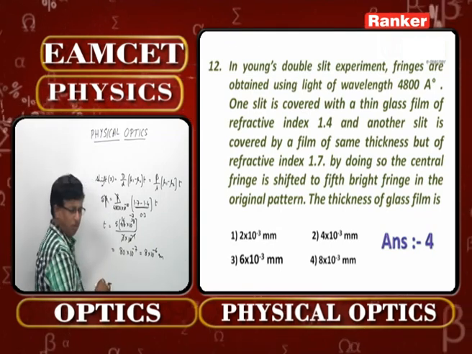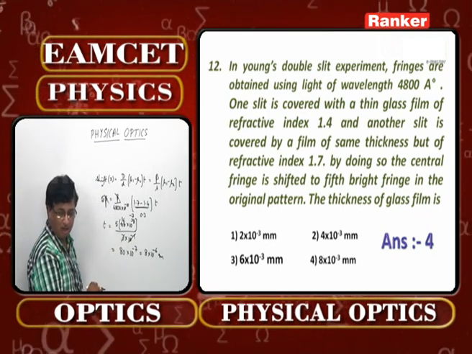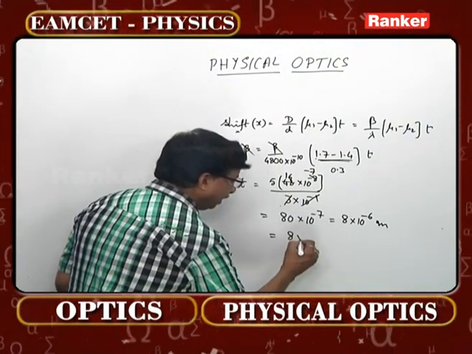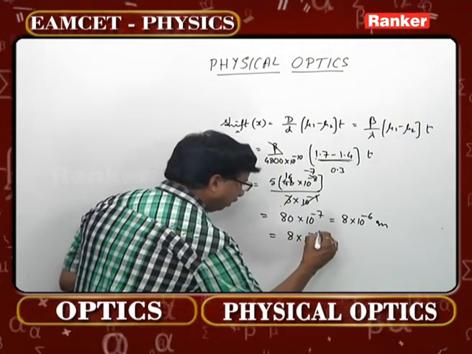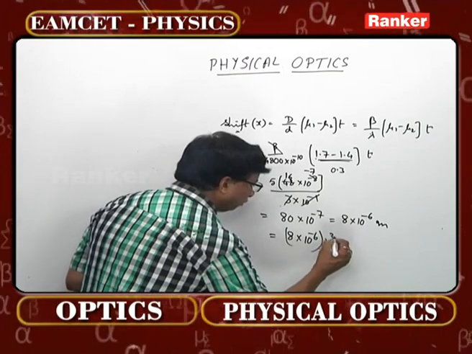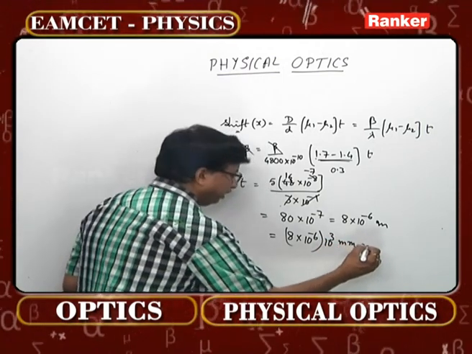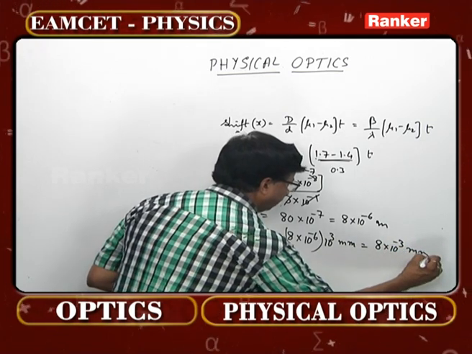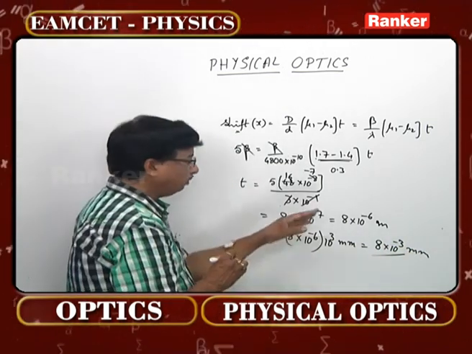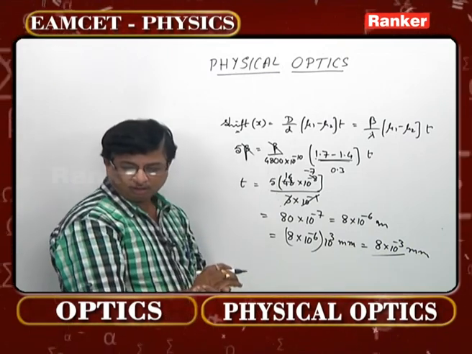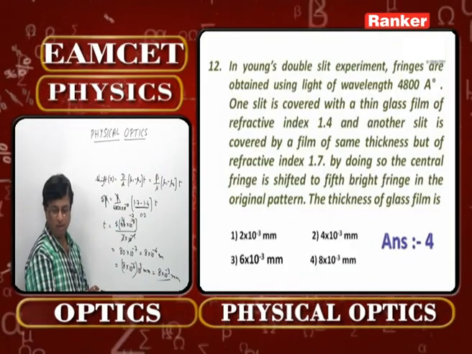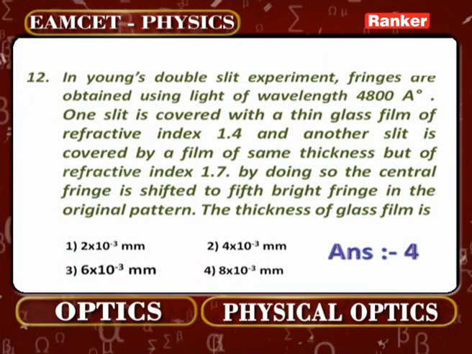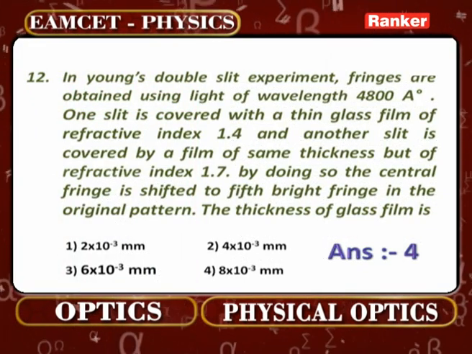Meter. But that fellow is very cleverly giving the answers in millimeter. Then what you should do? You multiply this answer with 10 cube. If you multiply with 10 cube, you get in millimeter. So what will be your answer now? 8 into 10 power minus 3 millimeter. So which option is correct over there? The fourth option is correct for this question number 12. Only thing is conversion of units that matters, right? That should be taken care of.